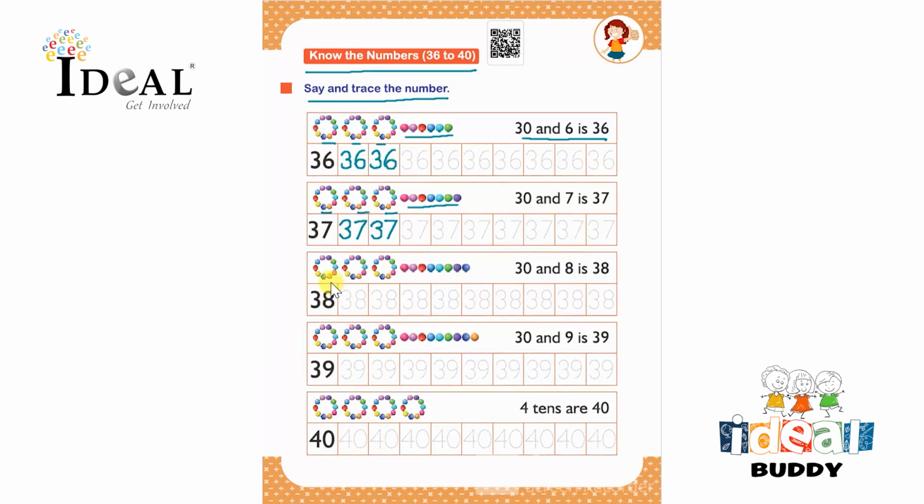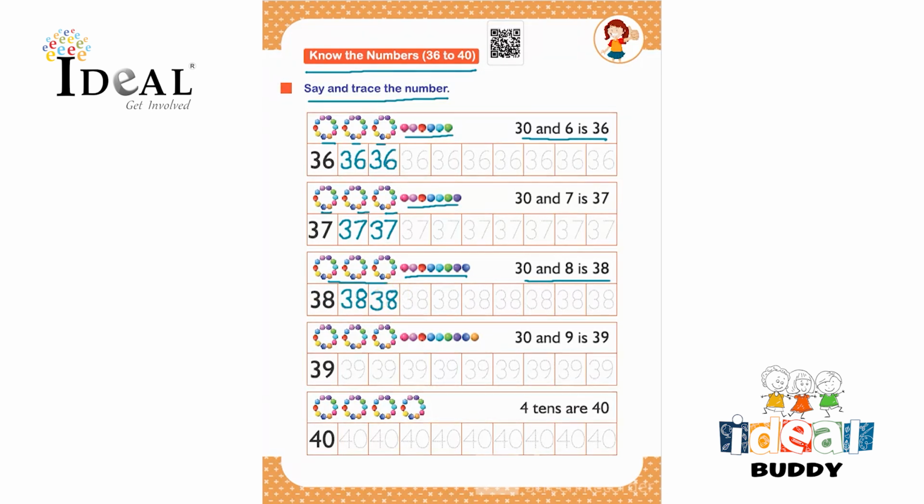After that, there are 3 groups of 10 and 8 ones. So, 30 and 8 is 38. So, the number is 38 over here. So, the child has to trace the number 38 here and complete tracing it for the whole row.